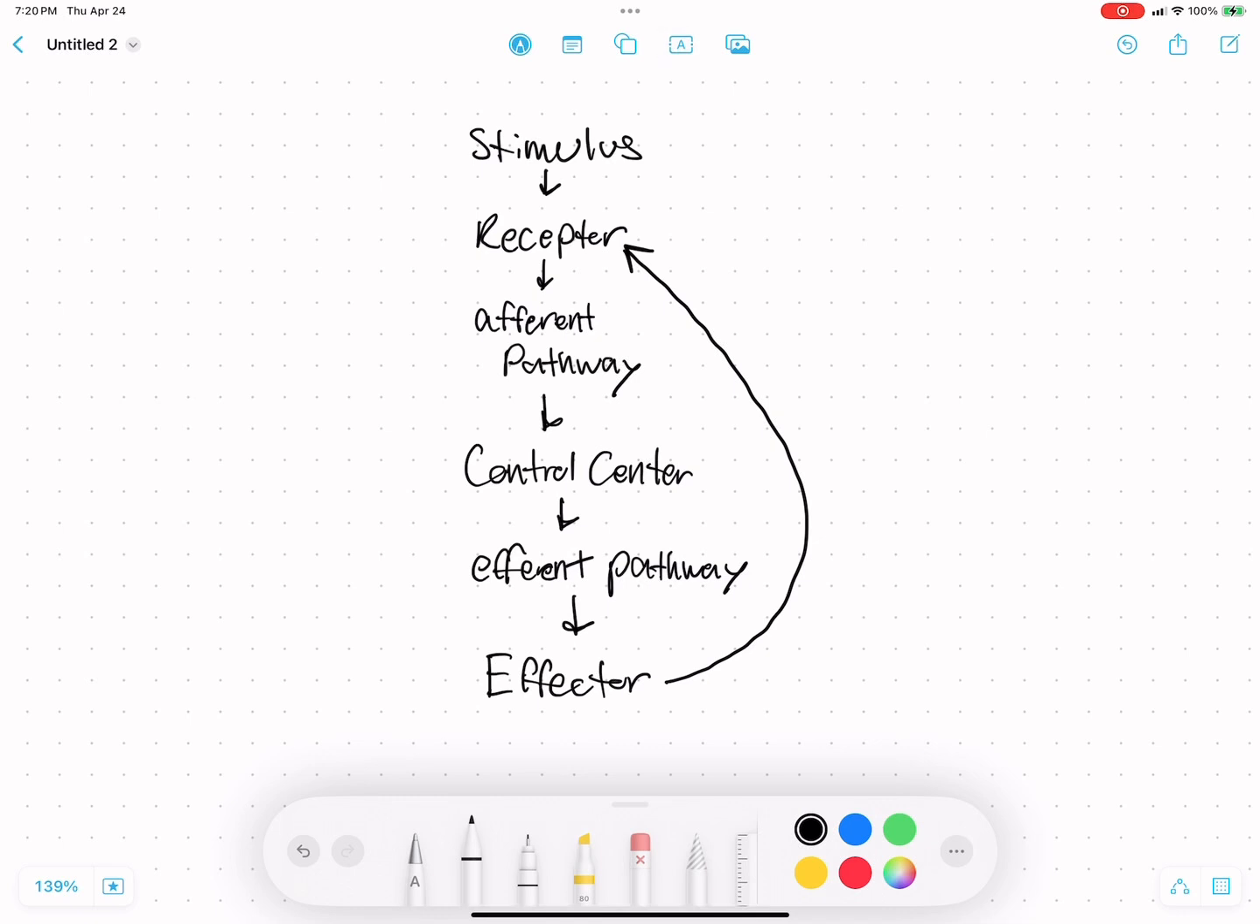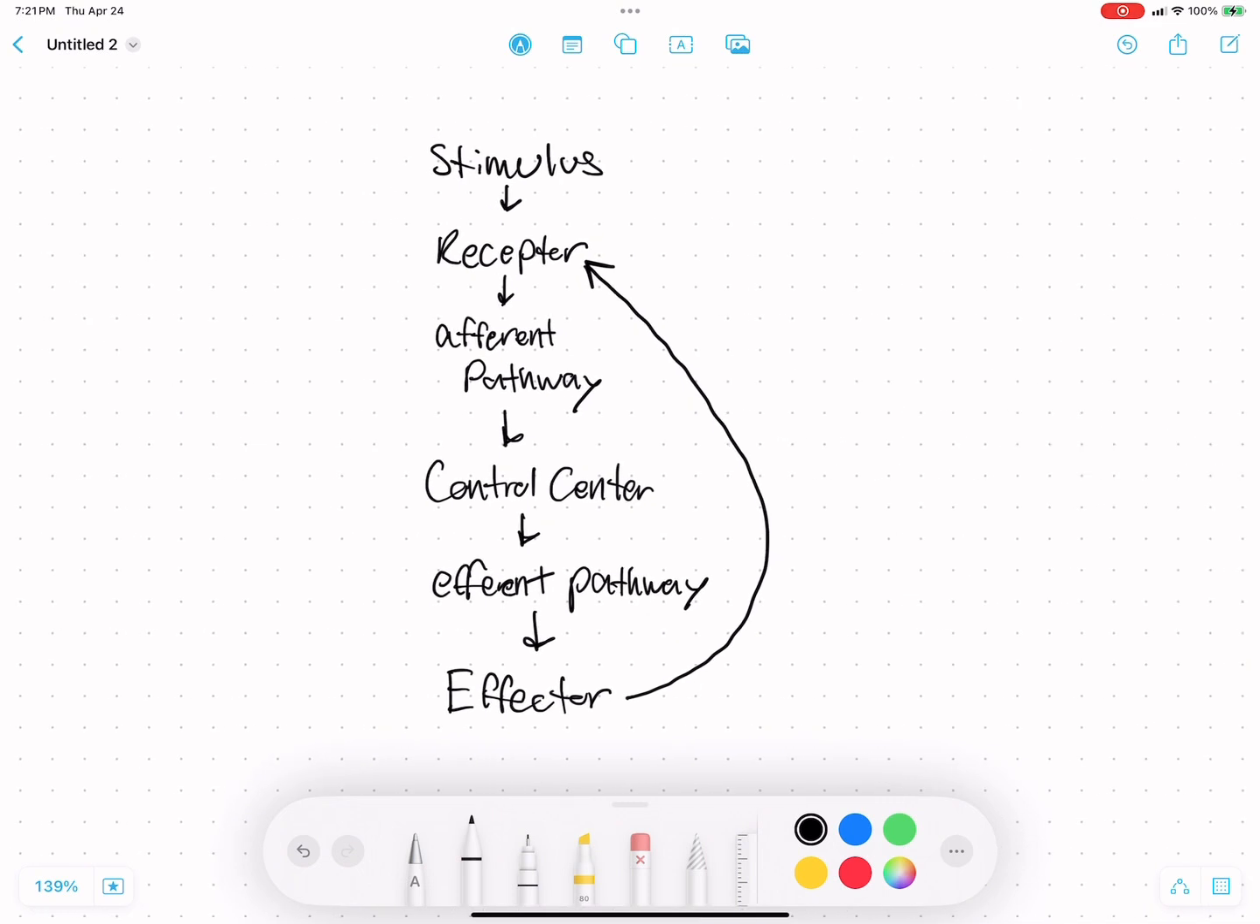The stimulus gives something to the receptor, which transfers down the afferent pathway to the control center, which decides what to do and sends that signal down the efferent pathway to the effector, which then cycles back to see what the receptor is doing. And so it just makes this loop.